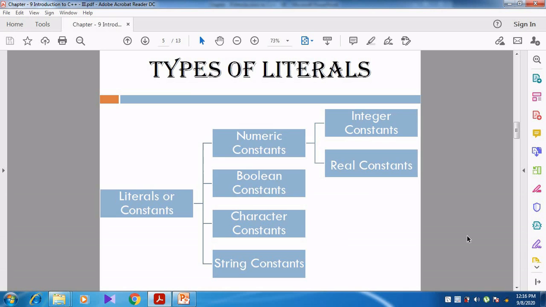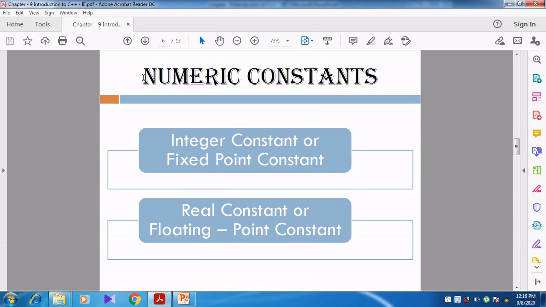Now we can see in detail what is numeric constant. What is meant by numeric constant? Numeric constant means which contains only numbers. The numeric constant is further divided into 2. One is integer constant or fixed point constant. Another one is real constant or floating point constant. Let us discuss in detail.